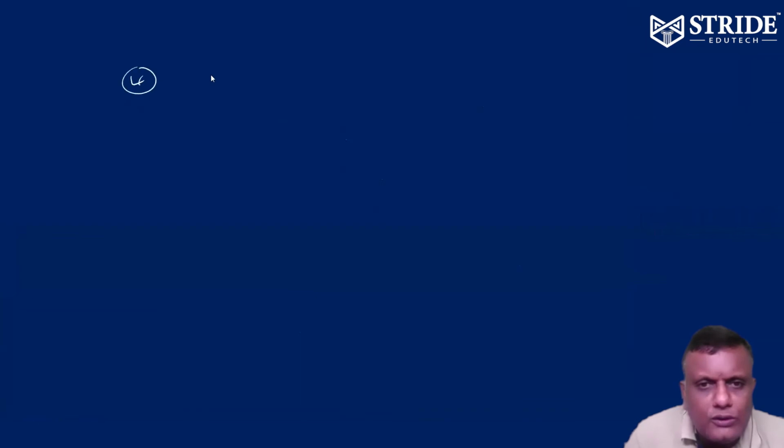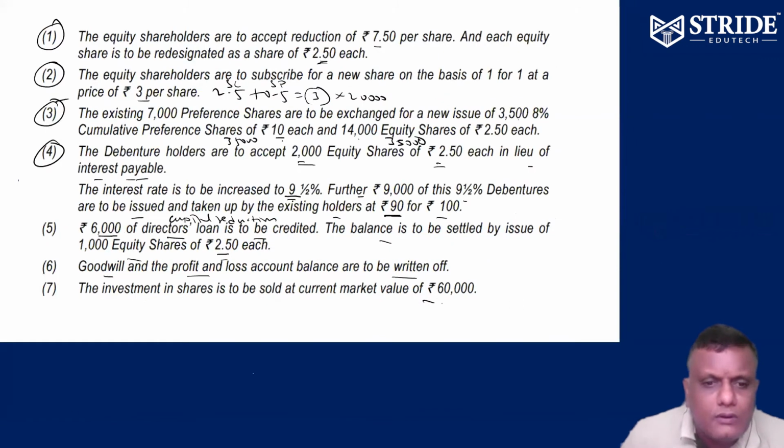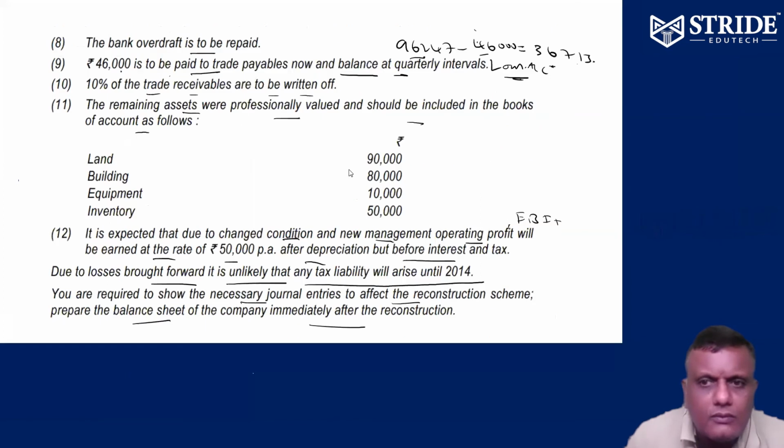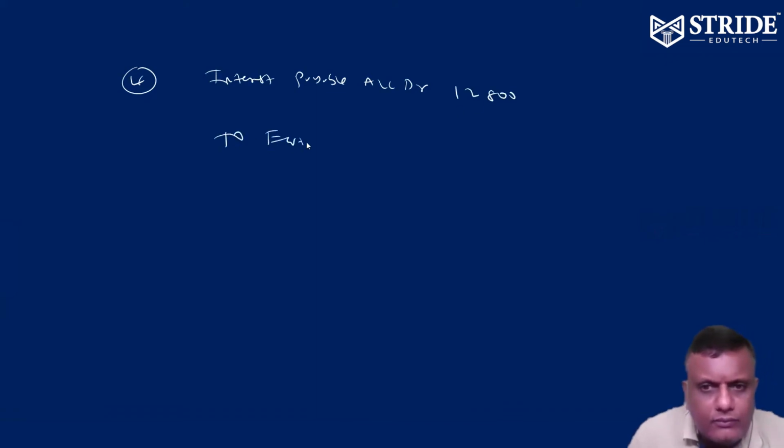So the fourth one. Interest payable account debtor is going to be 12,800. Kindly check, 12,800. They want 5,000 rupees of shares. So equity share capital of 5,000, that is 2,000 into 2.5.